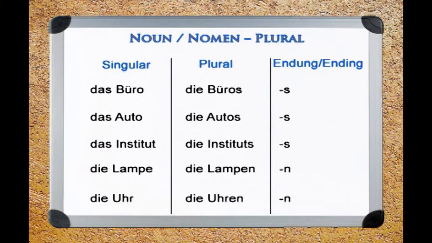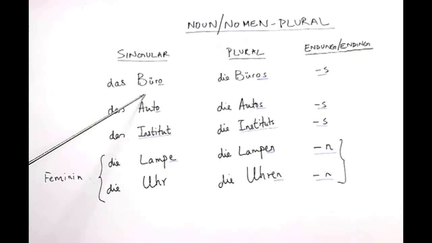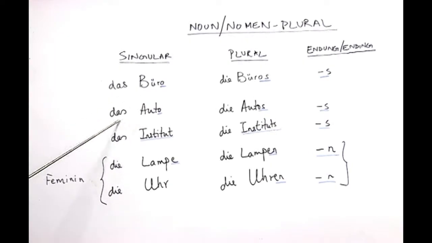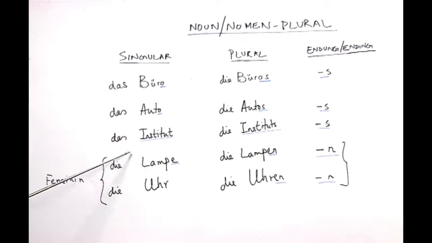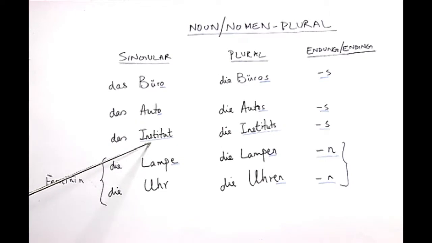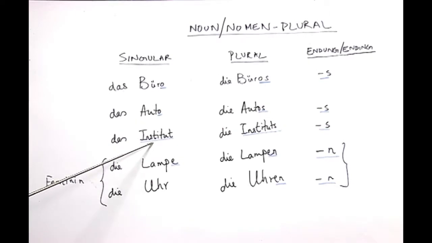Now, in this part we would again look at some other aspects of plural in the German language. If you see here, we have certain nouns in singular. Das Büro, which means the office or the work area, das Auto, which means a car, das Institut, which is similar to the English word institute.